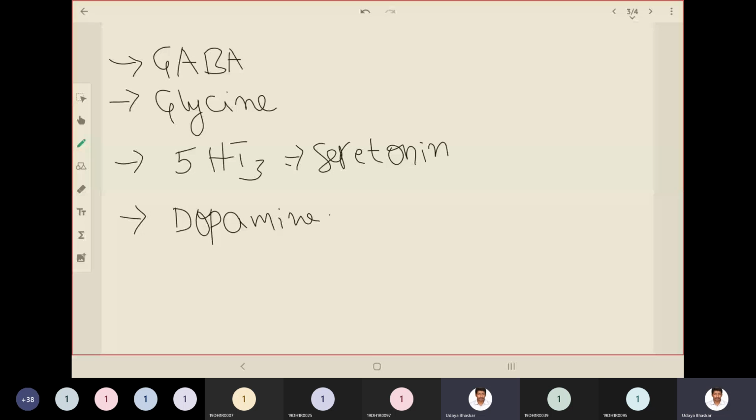For example, if you see morphine related drugs, they will have three subtypes of receptors for morphine. They are mu, kappa, and delta. These three are morphine receptors. And you have GABA connected voltage ion channels. You know, four types of receptors.